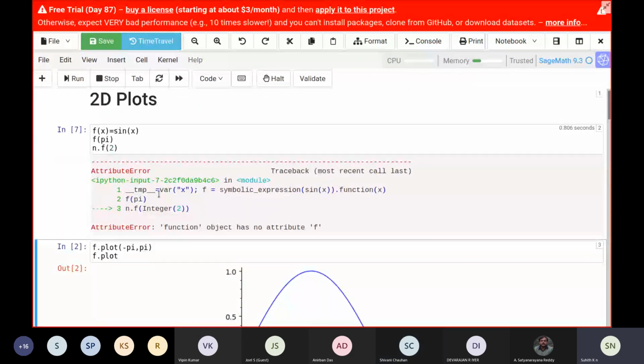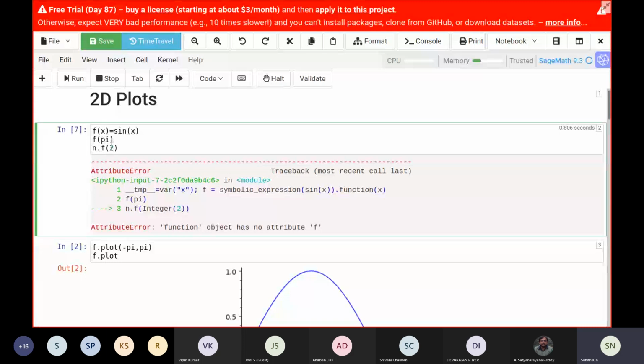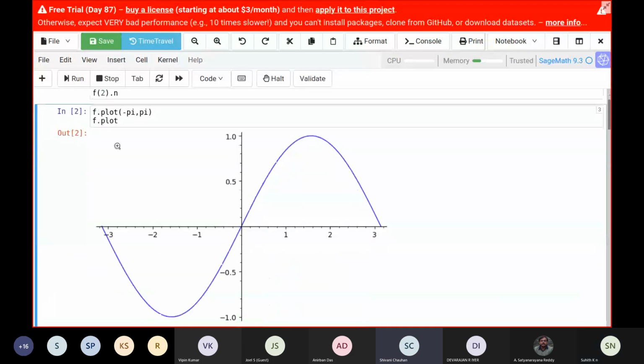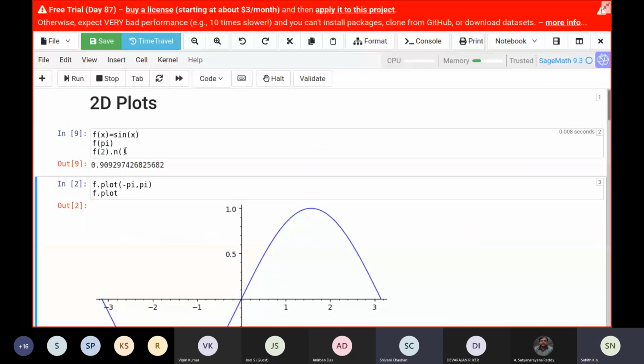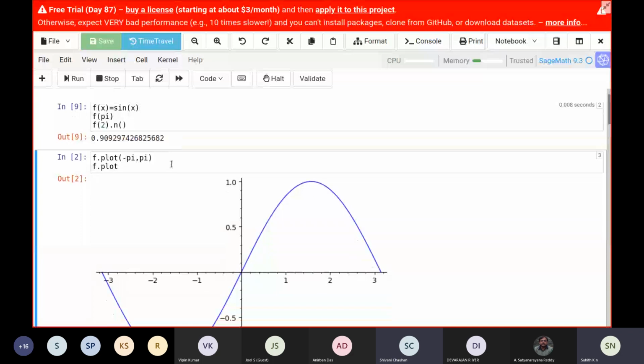There's an error with this. I think just put n after this, dot n, and brackets. Yeah. So if you want any numerical expression, I think this is the command. So f of 2 is sine 2, and I'm asking for dot n bound with the brackets. You will get the numerical value of any expression you are looking for. Thank you, sir. Yeah, thank you, Shivani.